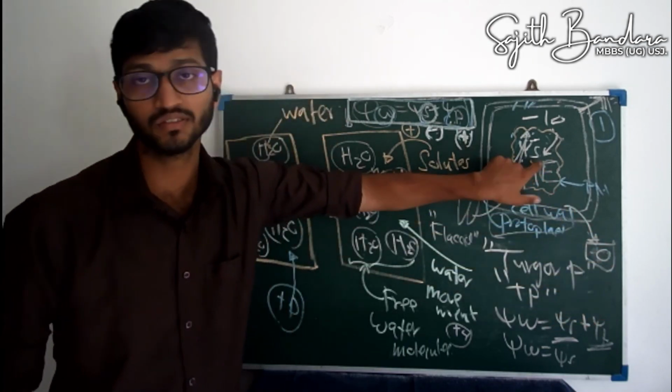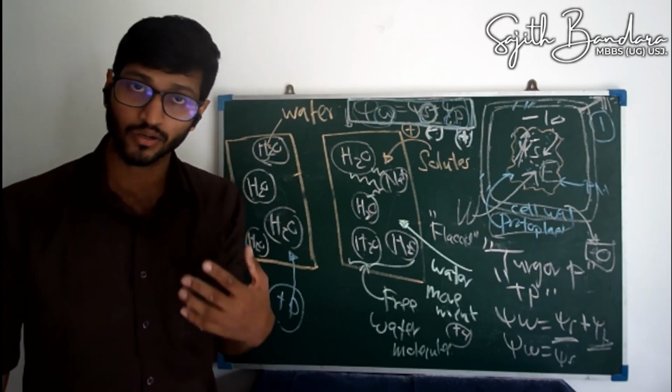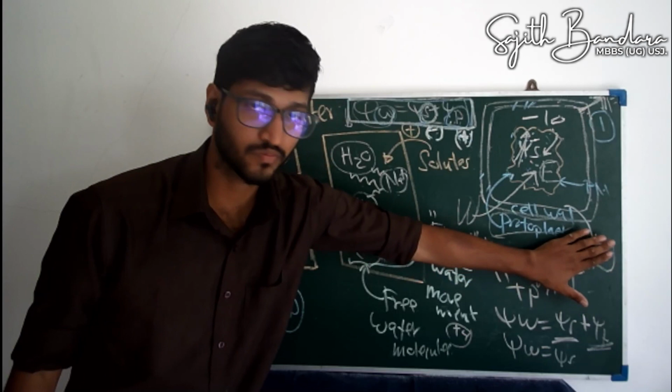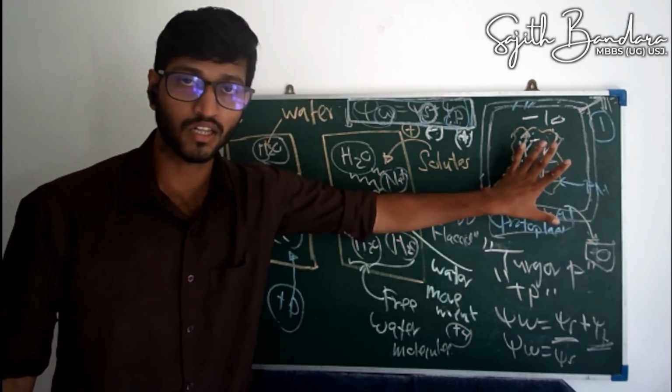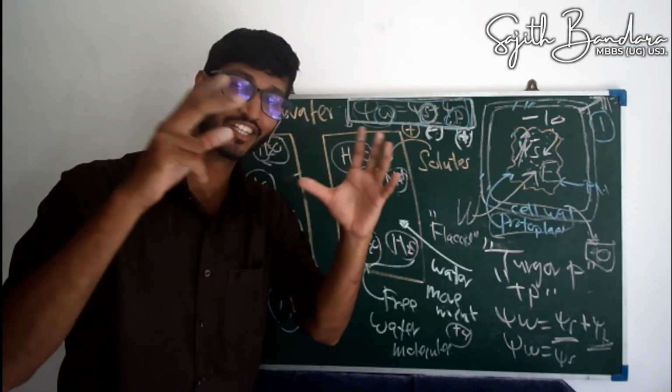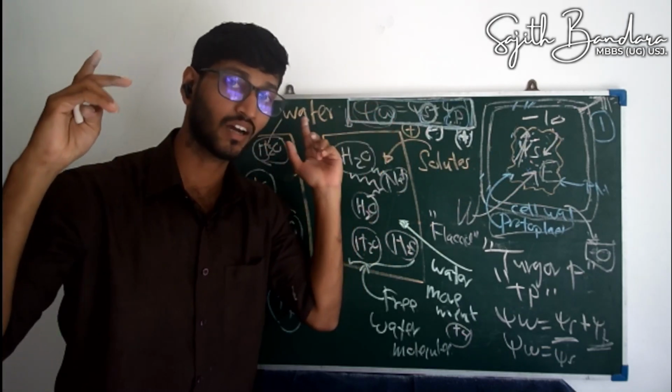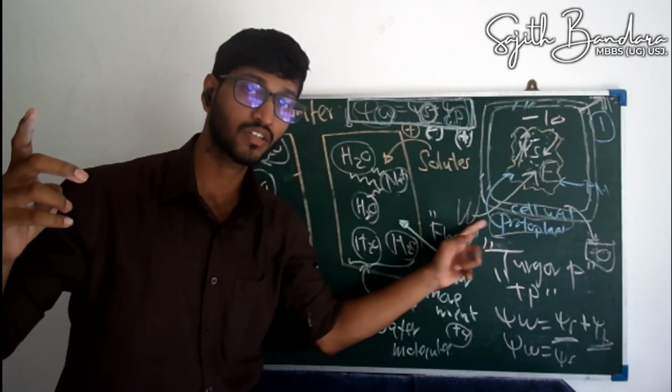into this cell. Now you have to think. When water moves from this compartment into the cell, what happens? The cell expands, and ultimately it will touch the cell wall.